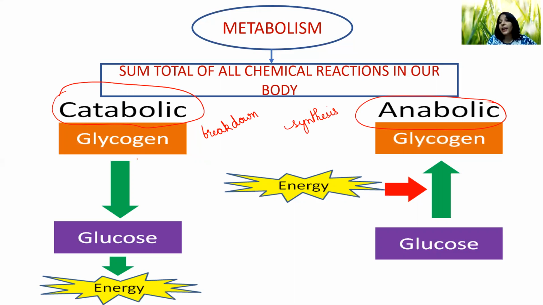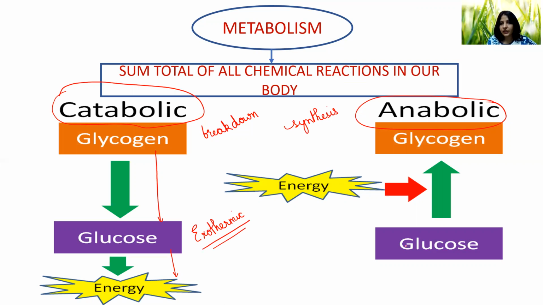Like, glycogen is stored in our liver. When we need energy, our body will break down glycogen into glucose. Glucose will be broken down to release energy. So that is a catabolic process. All catabolic processes produce energy. So these processes are also known as exothermic reactions because they are producing energy.